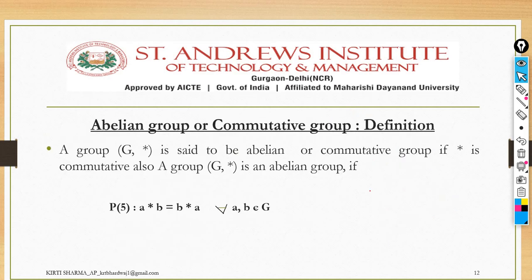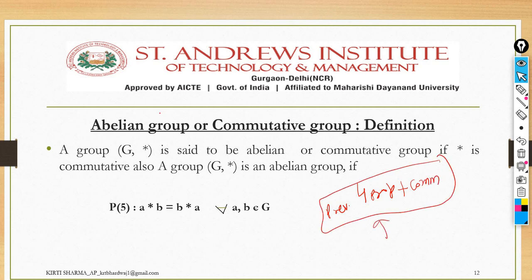And last we have the abelian group. Abelian group, along with the previous four properties, has one more property, the commutative property. If we satisfy these five properties, then you can say it is an abelian group. Okay, so that was all about groups. Up to now, whatever we have discussed was all about group theory.